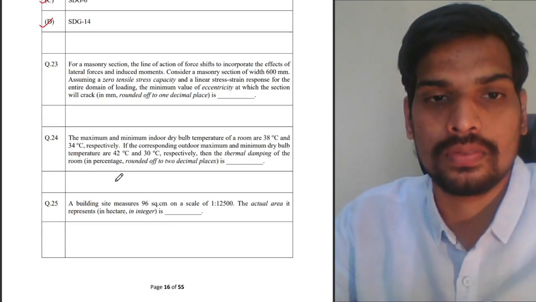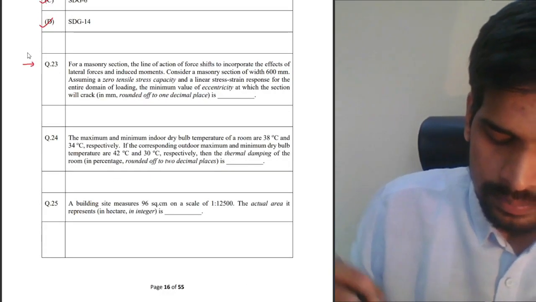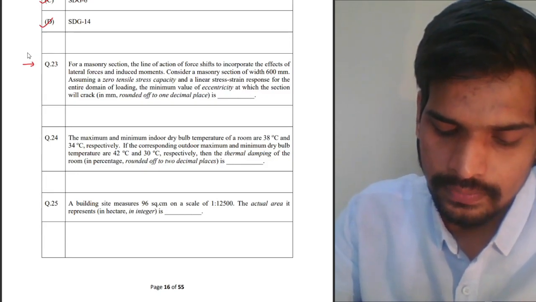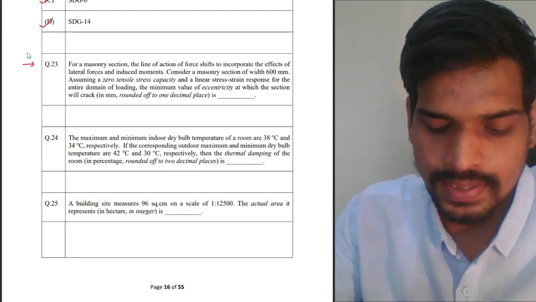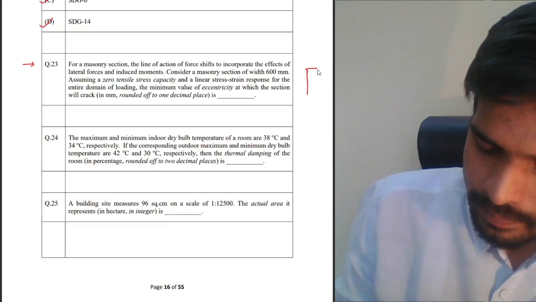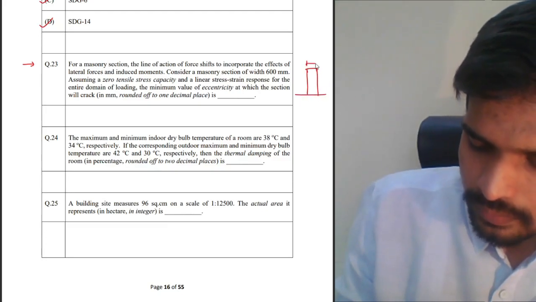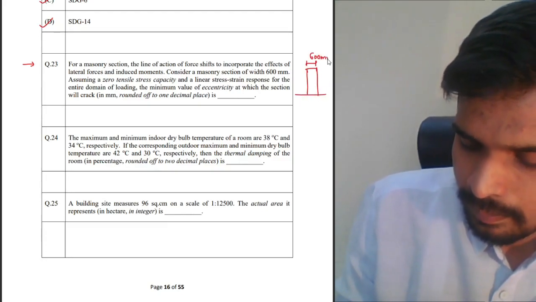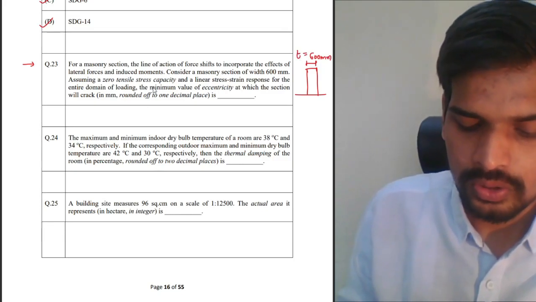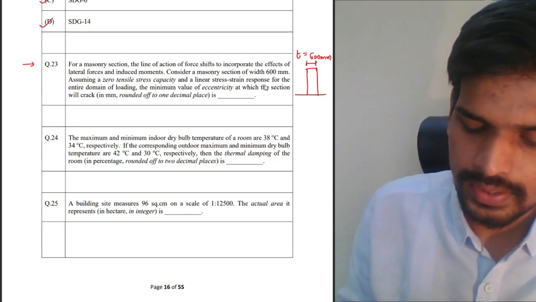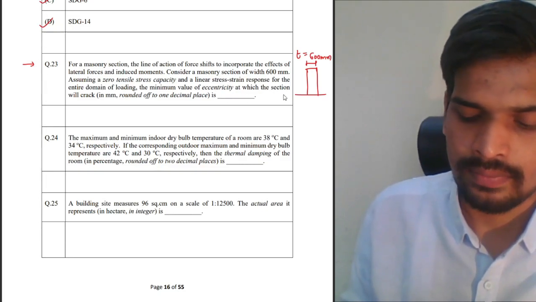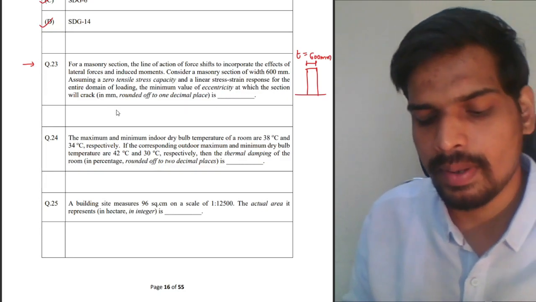Moving to the numerical part of the common portion. Question number 23. For a masonry section, the line of action of force shifts to incorporate the effects of lateral forces and induced moments. Consider a masonry section of width 600 mm. So the width is given as 600 mm. See, that's the thickness of the wall. Assuming a zero tensile stress capacity and linear stress strain response for the entire domain of loading, the minimum value of eccentricity at which the section will crack, in mm, is dash.